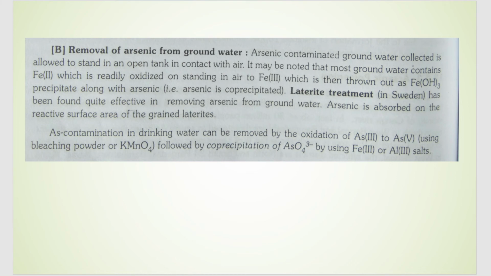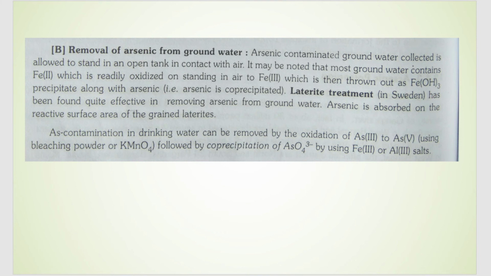One more way is laterite treatment, where the water is passed through grained laterite, which removes arsenic from the groundwater. Another way to remove arsenic from drinking water is by oxidation of arsenic present in the +3 oxidation state to the +5 oxidation state.